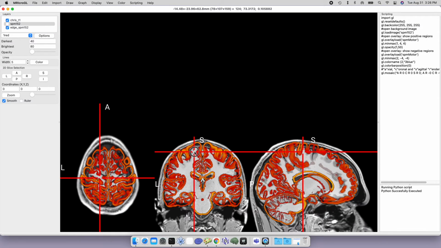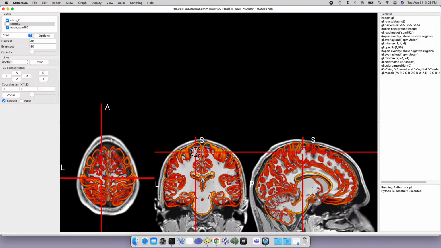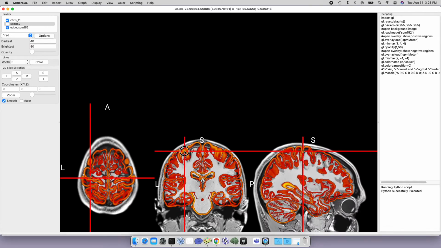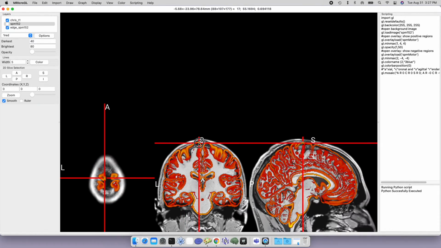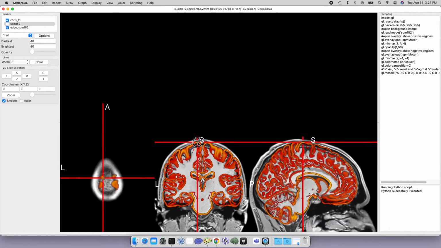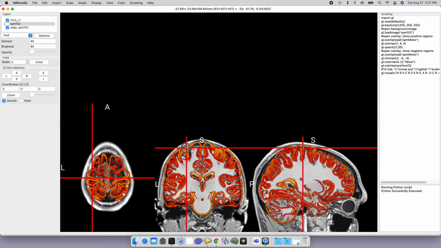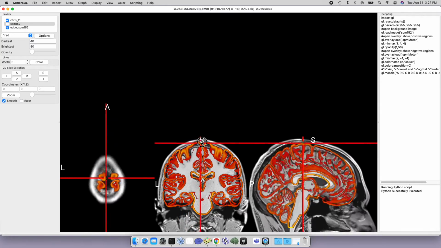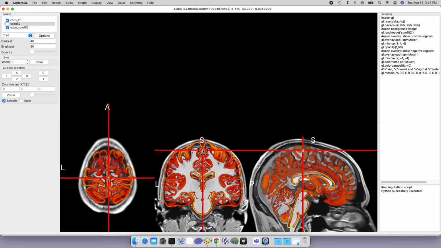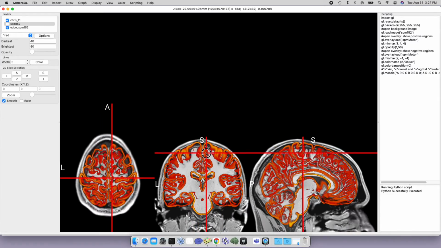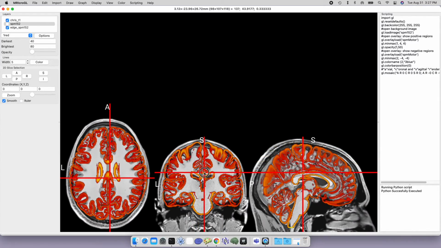And now I can really see where the alignment has been poor. And so I can see the regions where, for example, the SPM's image expects the top of the head to be much further up in the head-foot direction than the underlying image. And so we can really compare those two images well.